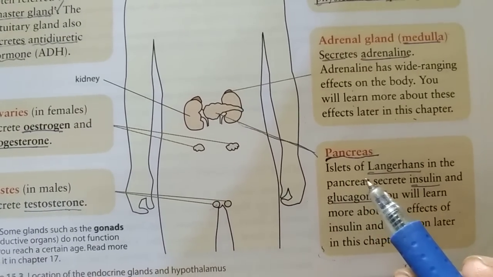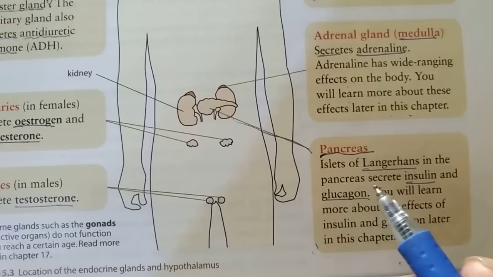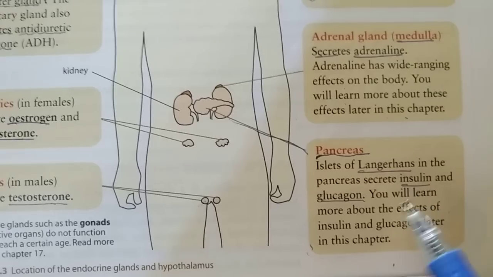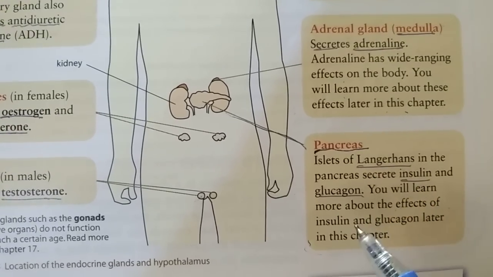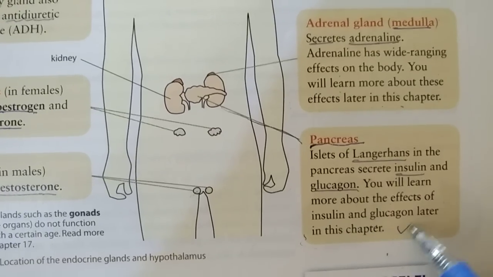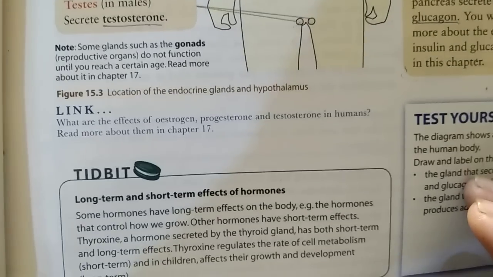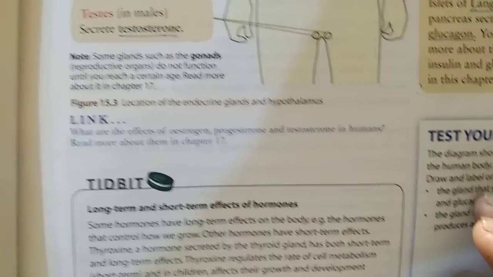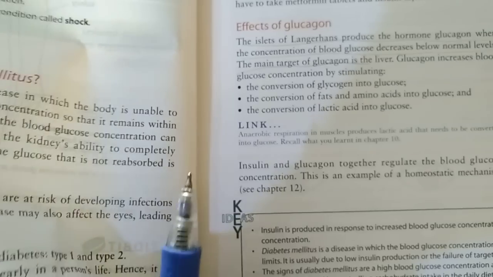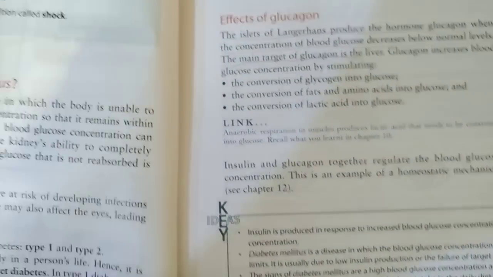Islets of Langerhans in the pancreas secrete insulin and glucagon. You will learn more about the effects of insulin and glucagon later in this chapter. Now we discuss the main effects of insulin.